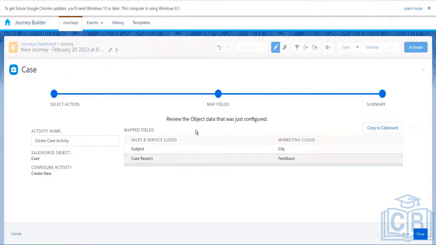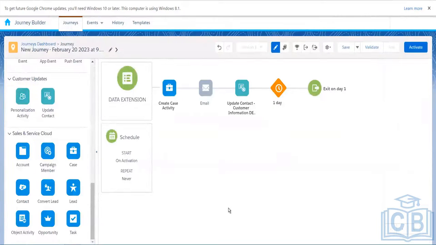In the summary, we see the mapped fields, object, and configured activity, and we can click on the Turn On button. What will happen when the customers from the data extension reach this activity? For each and every record, the case will be created in Service Cloud. Similarly, we have other activities like account, contact, opportunity, and task. We can do the same thing for any other activity as well.